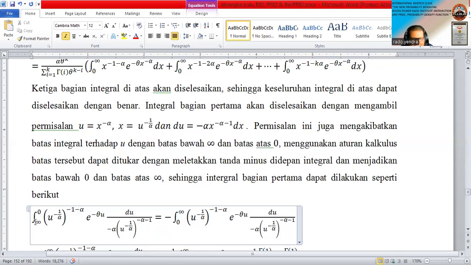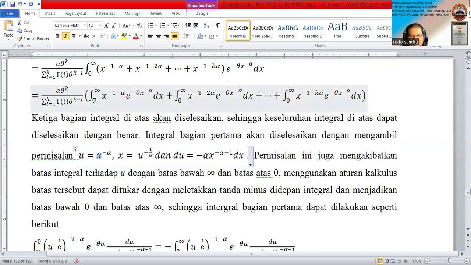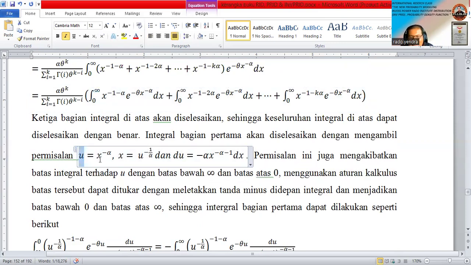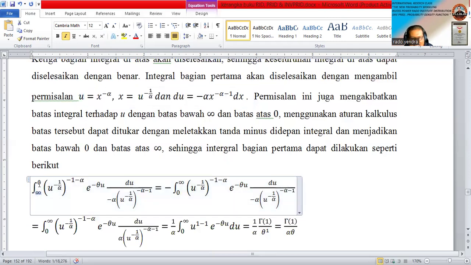The limit of the integral is not 0 to infinity anymore, but changes to infinity to 0. If we talk about the x random variable, of course the limit is 0 to infinity, but if we talk about the new variable, the limit changes from infinity to 0.